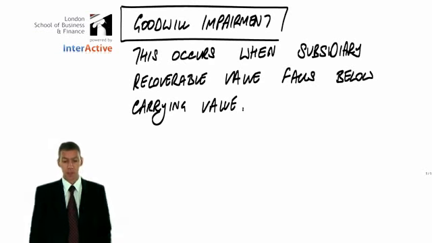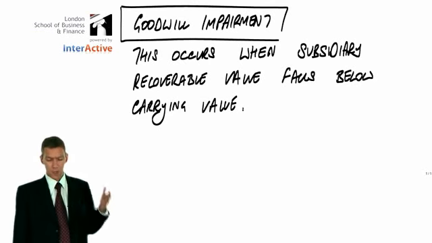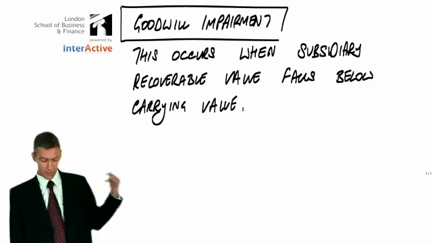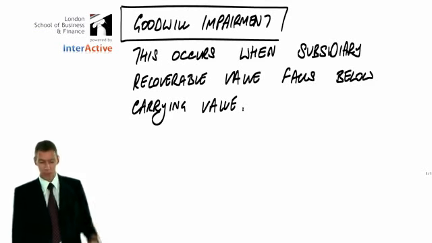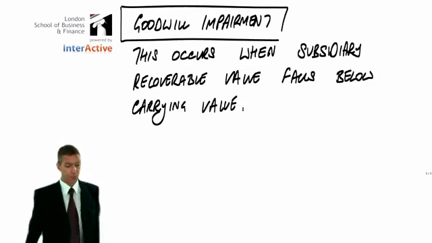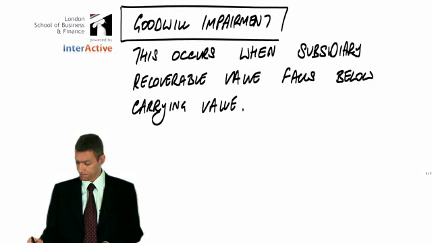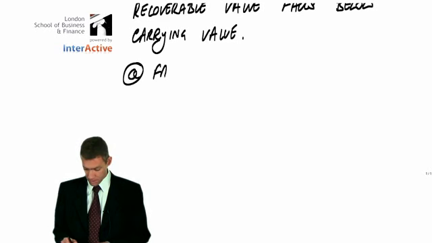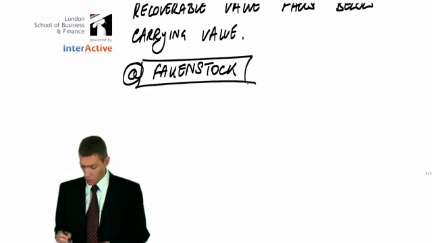This occurs when subsidiary recoverable value falls below carrying value. I suspect that probably doesn't mean very much to you at the moment, but it will once you've done the first illustration, which is called Faken stock. It's a good starter. Gets you going in the right direction. So, Faken stock in Chapter 1.